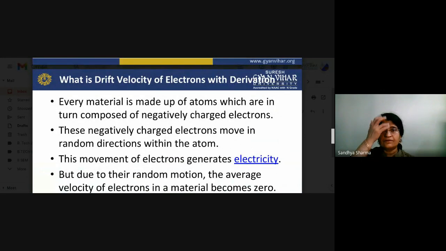So what is the drift velocity of electrons, with the derivation? We will see here about the drift velocity. Every material is made up of atoms, which are in turn composed of negatively charged electrons. Now the negatively charged electrons move in random directions within the atom. The movement of electrons generates electricity, and due to their random motion, the average velocity of electrons in a material becomes zero.